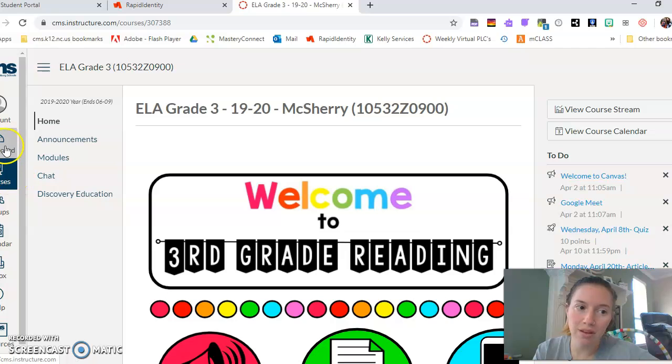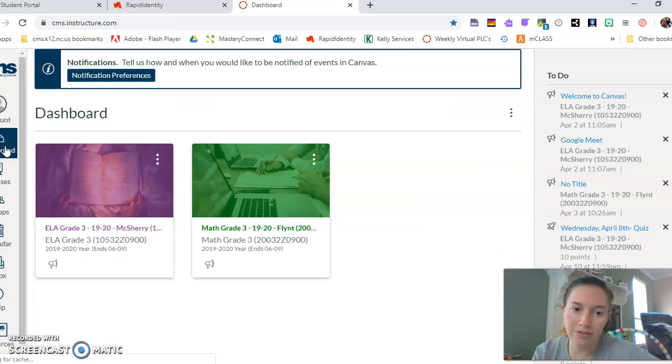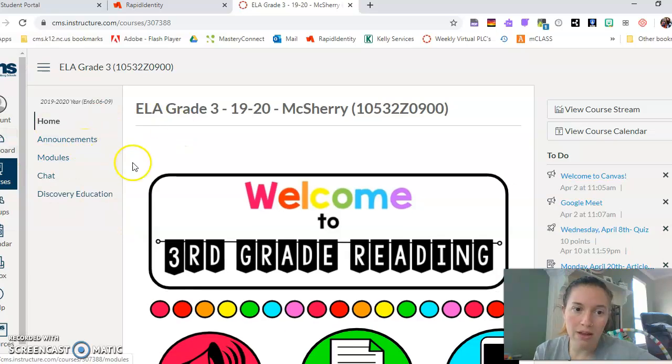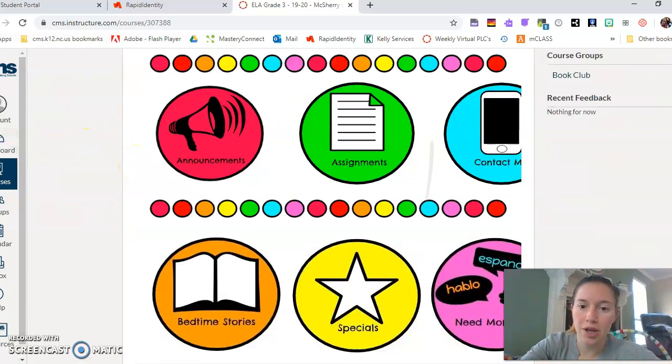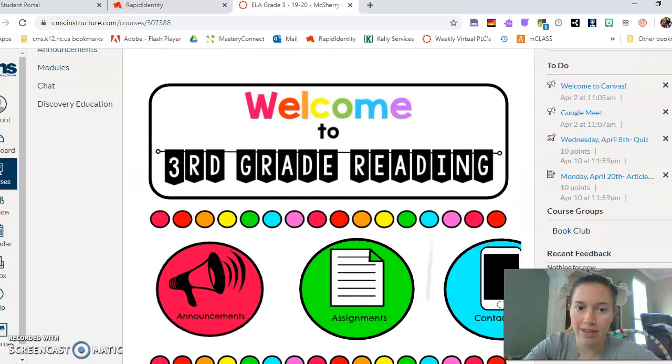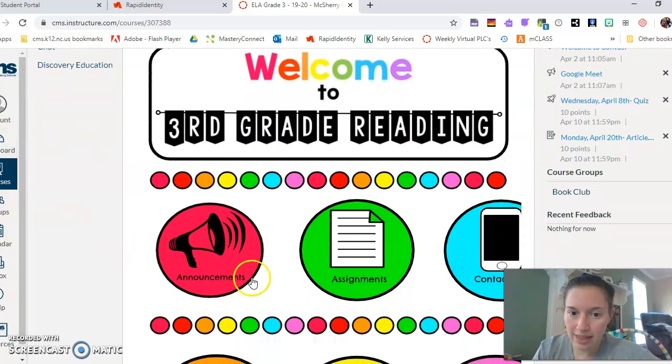Remember you've already done this, so when you're in your dashboard, you can go to whichever class that you want to work on. Right here is our home page, which helps us navigate to anything. I showed you how to click on assignments, and that will take you to all your assignments for the week.